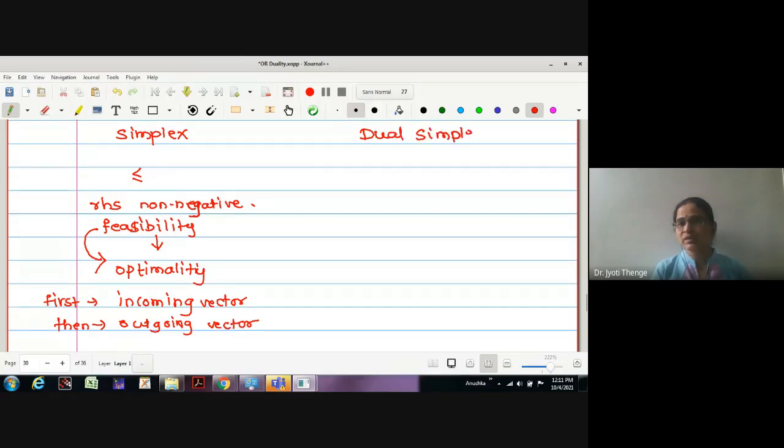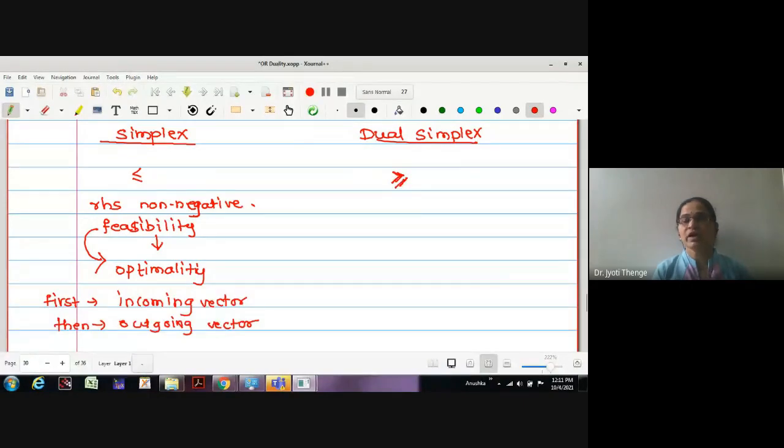What is the algorithm that we will take care of afterwards? We will try to understand why the name is dual simplex. This is the methodology we use for solving LPPs which involve constraints of the greater-than-or-equal type also.